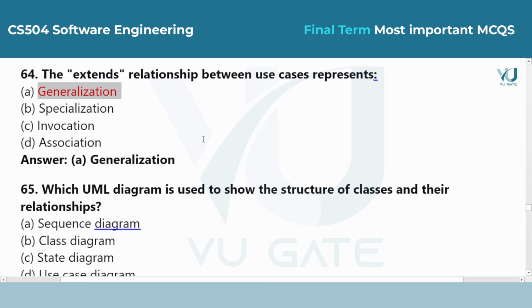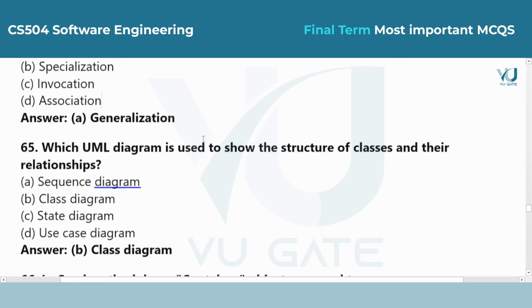Question 64. The extends relationship between use cases represents: Answer is option A, generalization. In a use case diagram, the extends relation is used when one use case adds extra behavior to a base use case. This is a form of generalization where a general process is expanded with specific details.